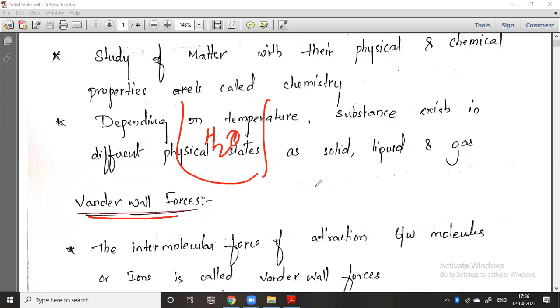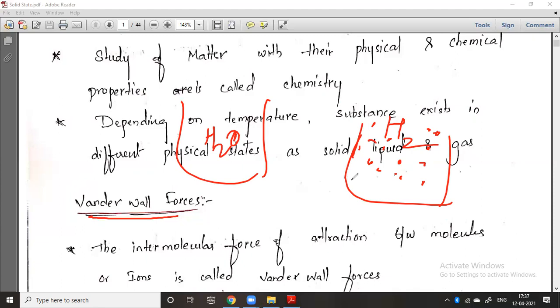You can take any other substance, maybe hydrogen gas. There are millions of hydrogen molecules, and there must be a force of attraction between each molecule, which is called van der Waals forces. We will now explain what van der Waals forces actually are.